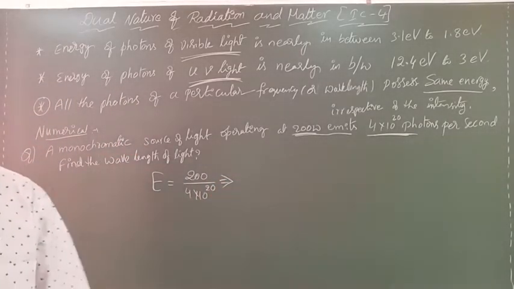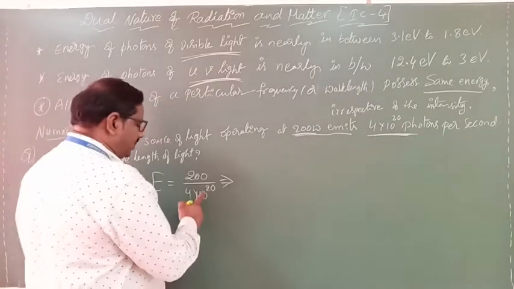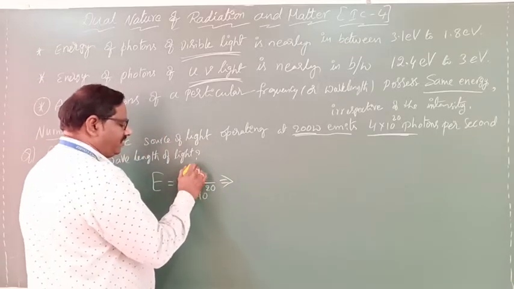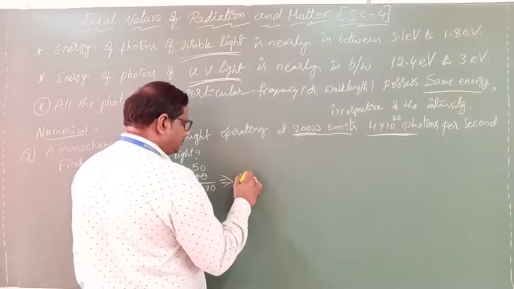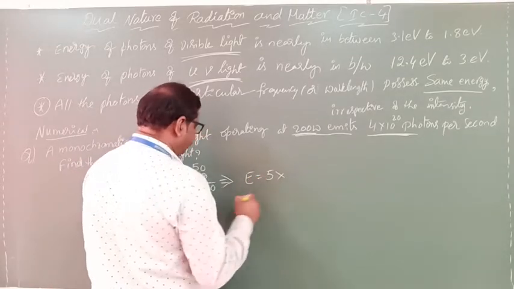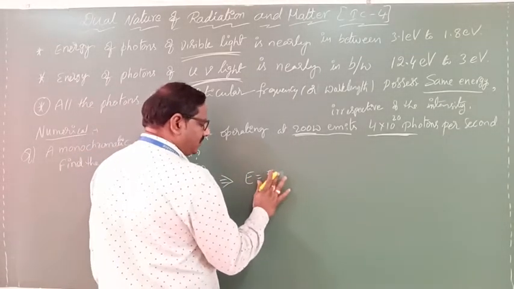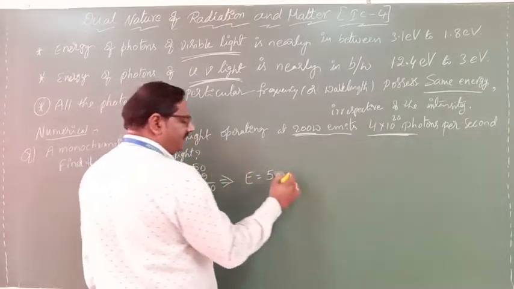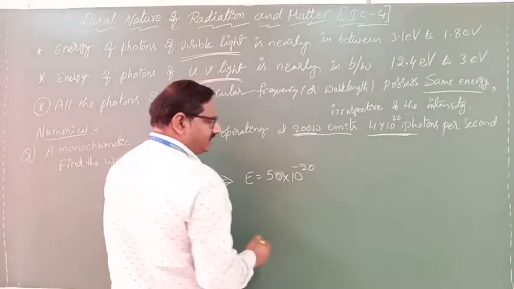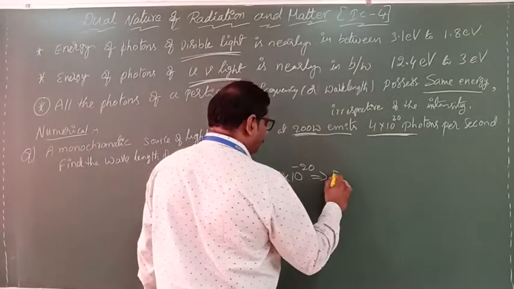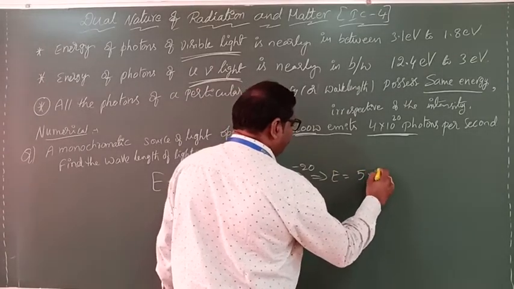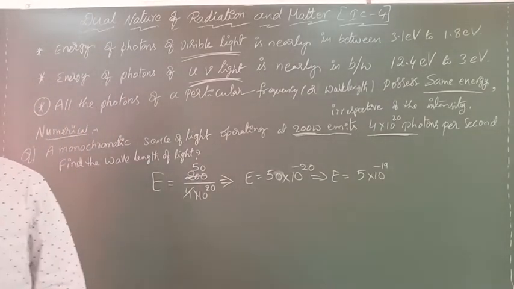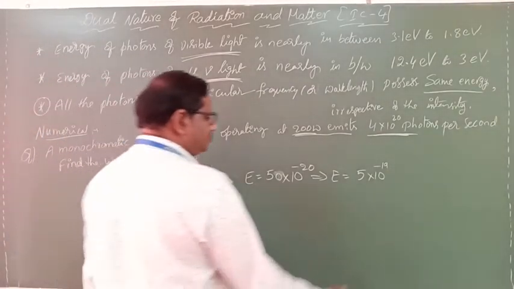The energy E equals this, 10 power 20 will move up, then 4 will become 50 times. So energy E equals 50 into 10 power minus 20, and then E equals 5 into 10 power minus 19. The units are nothing but joule.